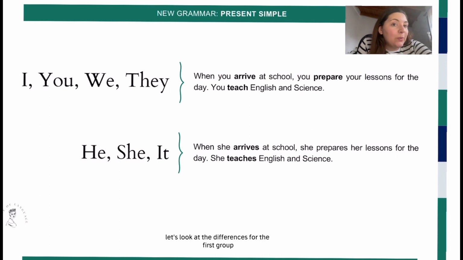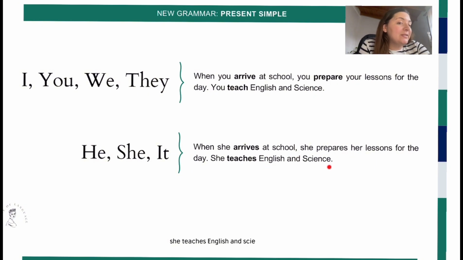For the first group, that is I, you, we, and they, it goes: When you arrive at school, you prepare your lessons for the day, you teach English and science. But let's look at the changes in the second text for the second group. For he, she, and it, the text goes: When she arrives at school, she prepares her lessons for the day, she teaches English and science.